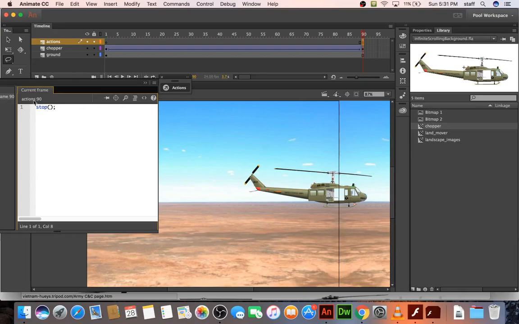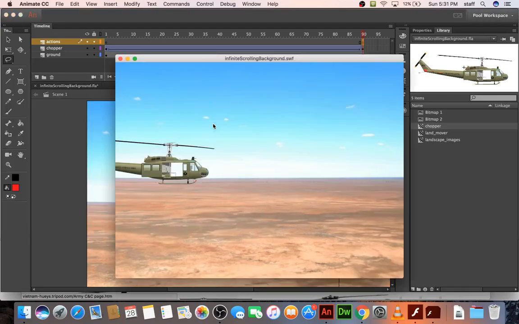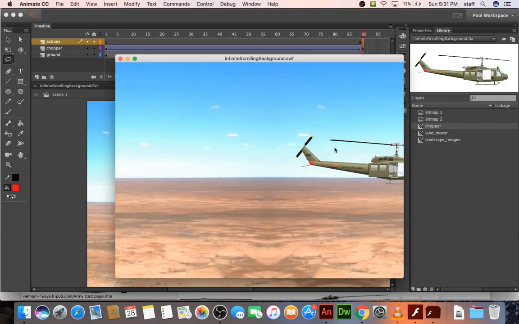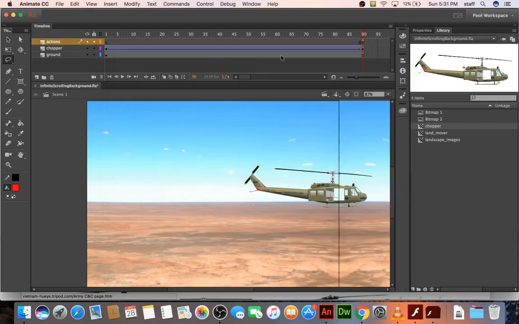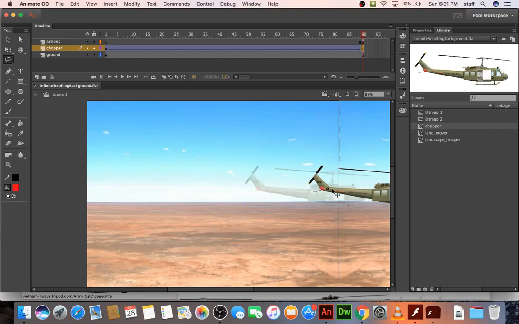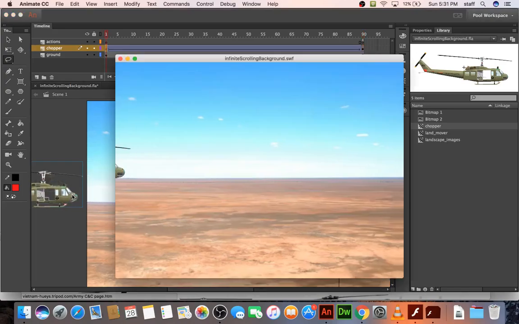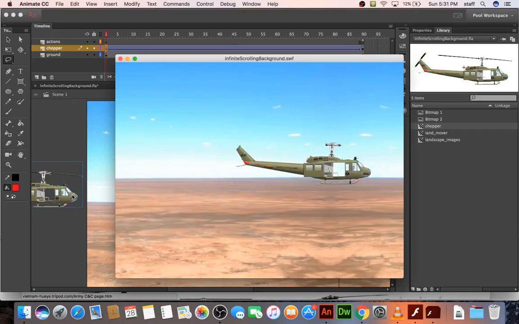So what that'll do is it'll keep it from looping. It'll get to the end of the animation and it'll just stop. Which actually, if I were to want to get done with it, I would move it off the screen. And probably do the same with this. So now it will look like a complete scene.